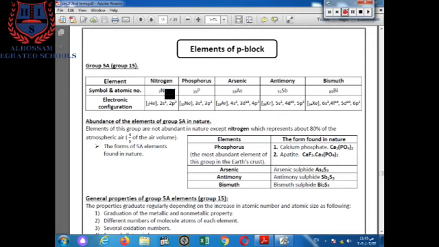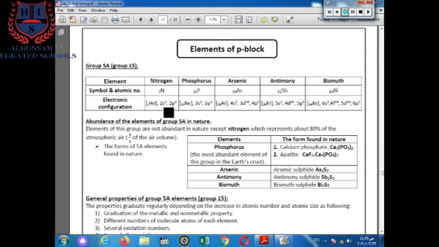The electron configuration, as we see here: nitrogen ends with 2s2, 2p3, phosphorus 3s2, 3p3. That's why nitrogen is present in period 2, phosphorus in period 3, arsenic in period 4, antimony period 5, bismuth period 6.